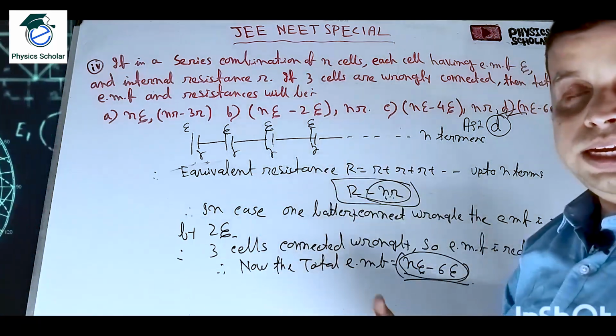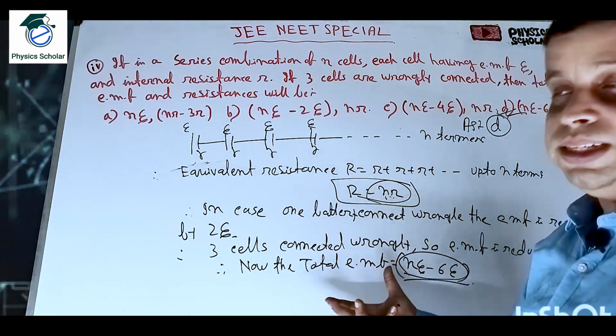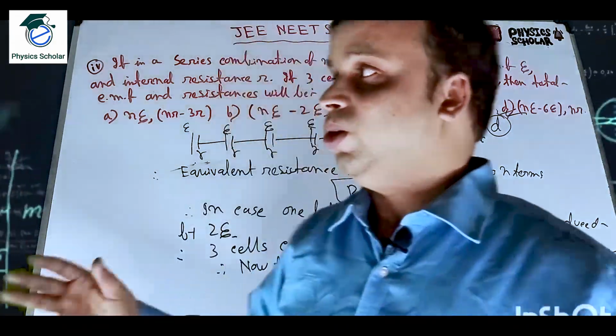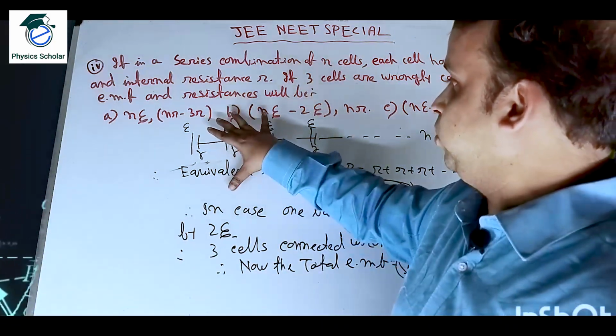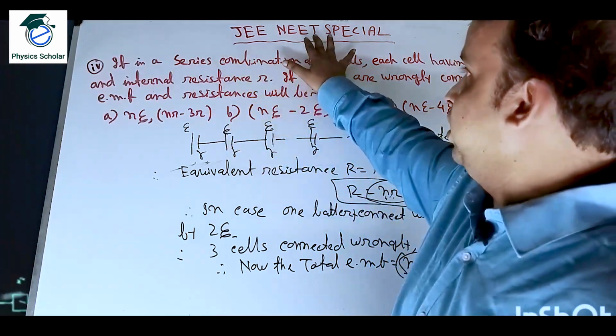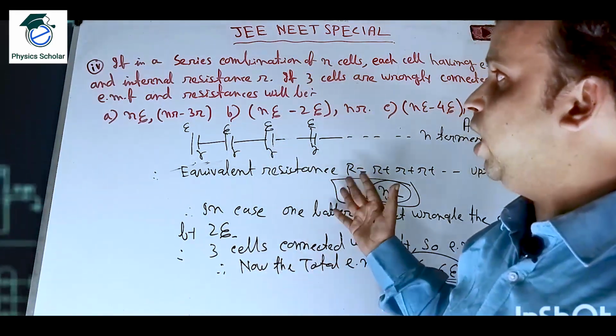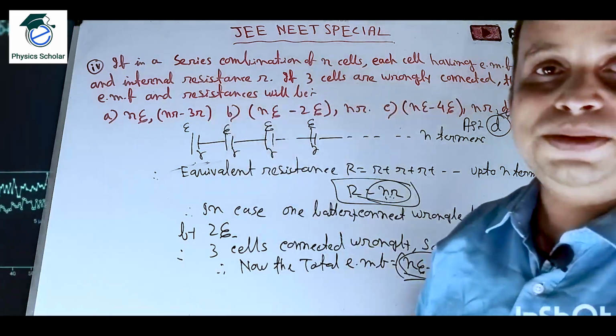So total EMF will be n eta. So n eta minus 6 eta, very easy, clear. So hope students you have understood this, clear. So if it comes in the board exams or the NEET or JEE exam, you can easily solve this, clear. So now let us move to problem number 5.